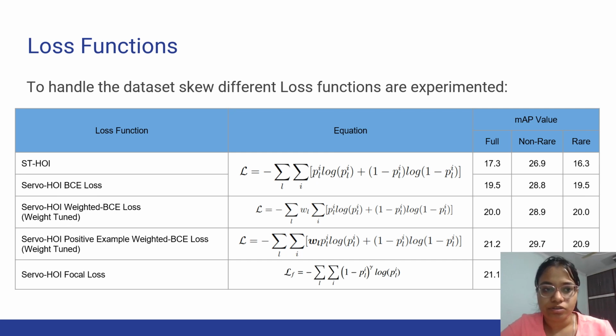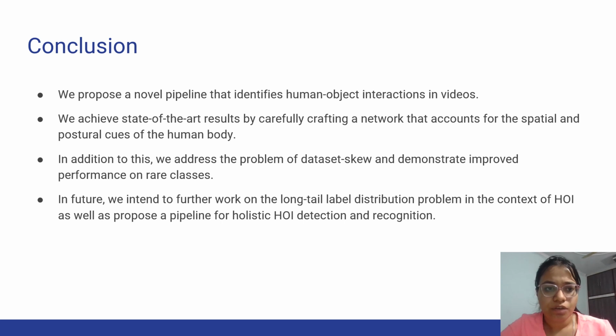poorly predicted instances. Conclusion: we propose a novel pipeline that identifies human object interaction in videos. We achieve state of the art results by carefully crafting a network that accounts for the spatial and the postural cues of the human body. In addition to this, we address the problem of dataset skew and demonstrate improved performance on rarer classes.